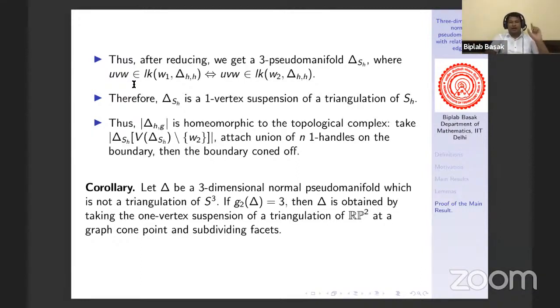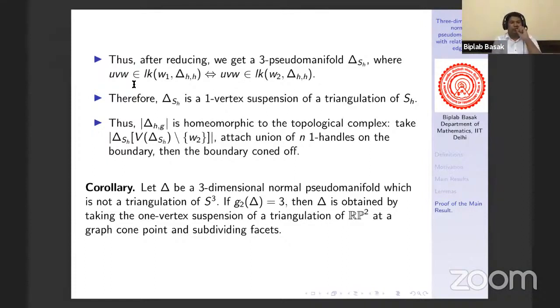That means we had a delta with some properties, and after some vertex unfoldings, we get a one-vertex suspension of the surface SH. That means we can say that delta is obtained from a one-vertex suspension of SH via n times vertex folding. So this proves our main result.